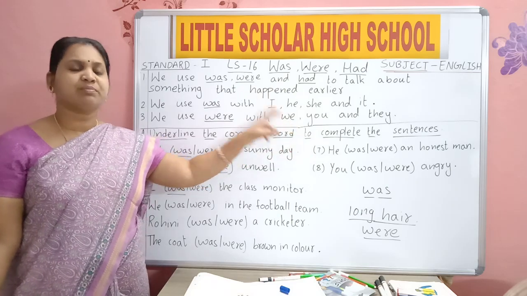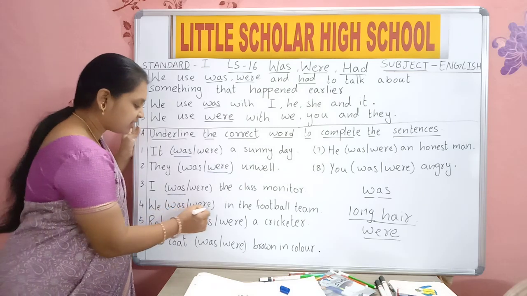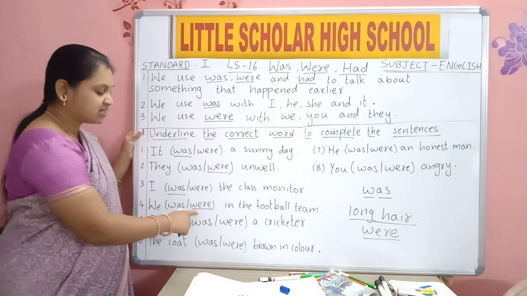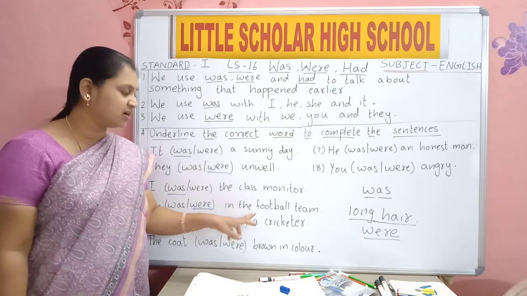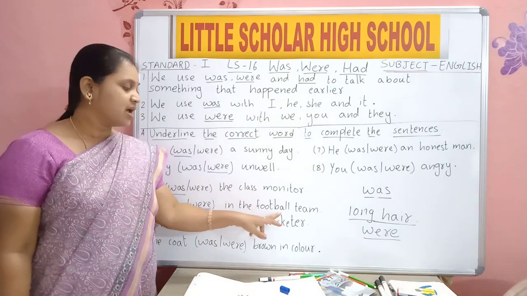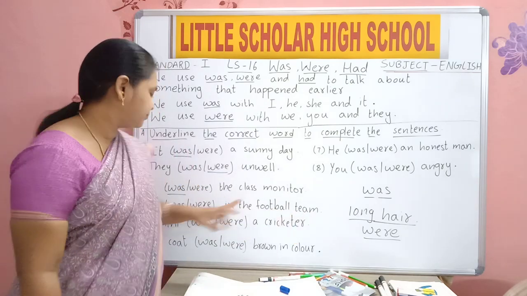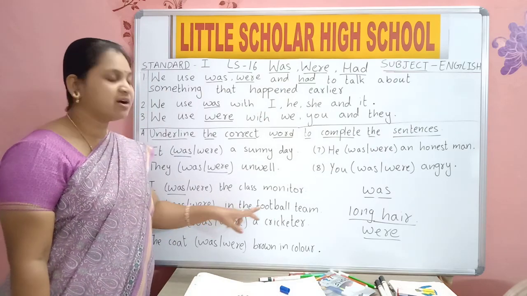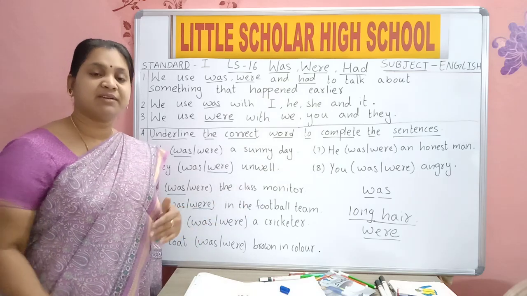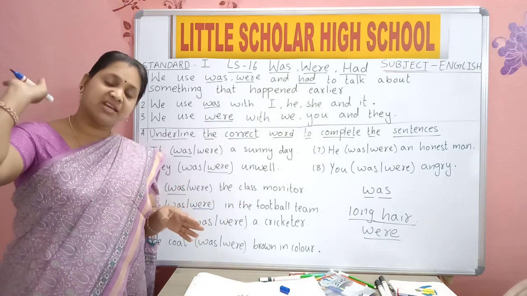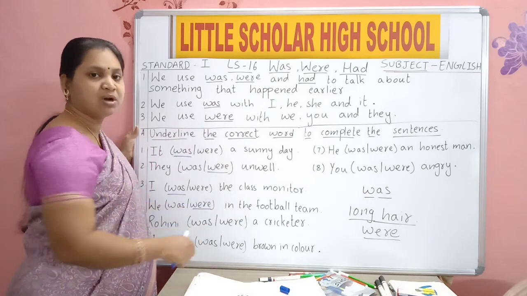So when we are talking about many, what should we use? Were. W-E-R-E, were. In the football team. We were in the football team. We were means last year we were in the football team.